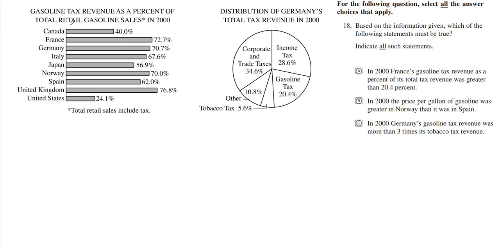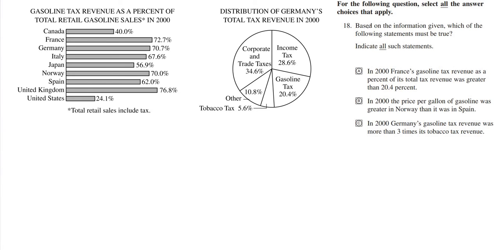Okay, so this is a problem that requires you to look at some charts and graphs. You can see the charts and graph are there on the left, the questions on the right. On the left, you have gasoline tax revenue as a percent of total retail gasoline sales in 2000. And on the right, you have the distribution of Germany's total tax revenue in 2000. So the question says you need to select all answer choices that apply.